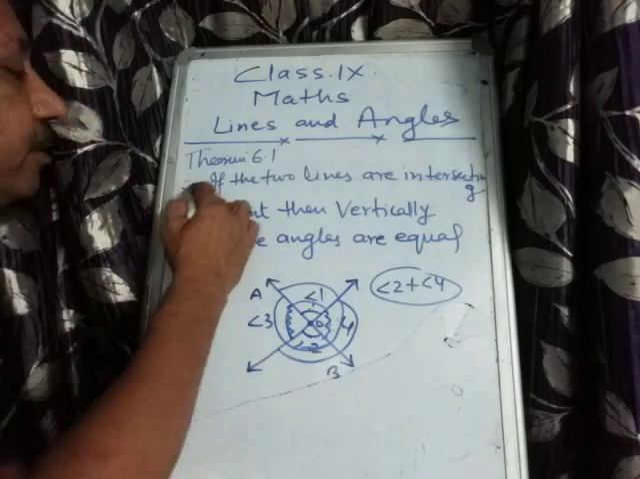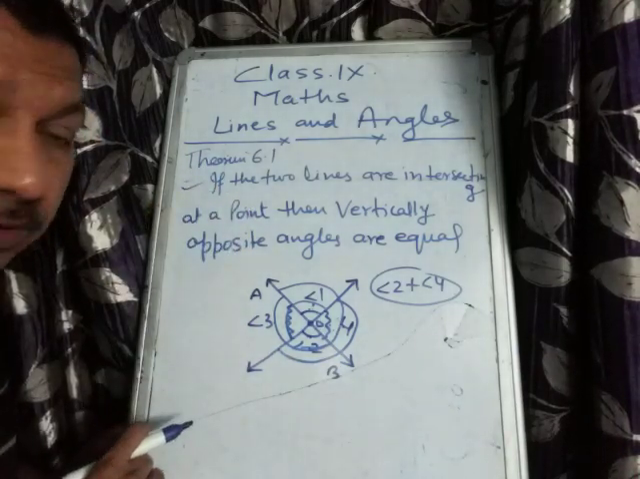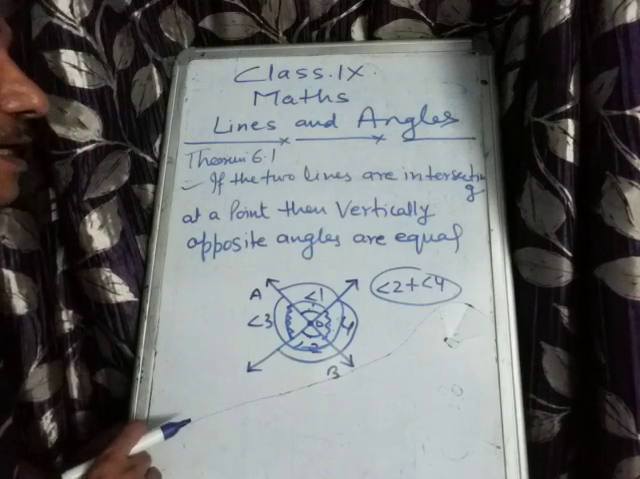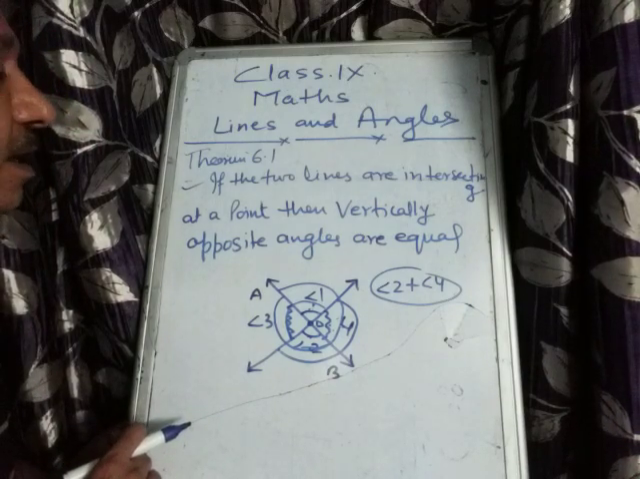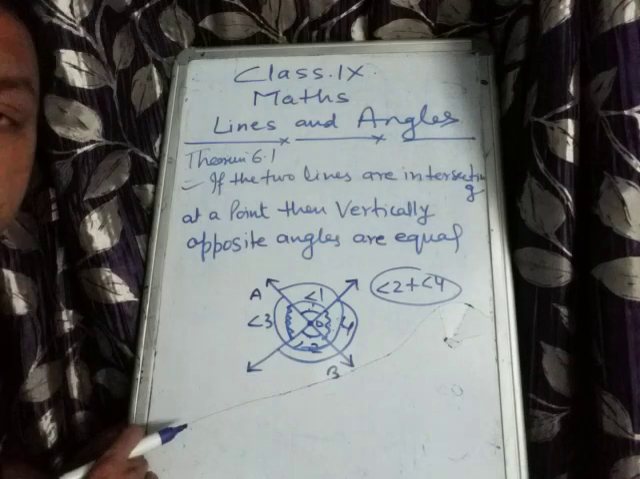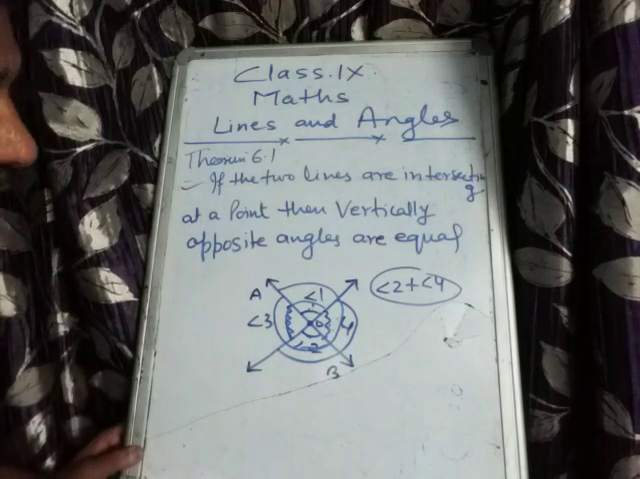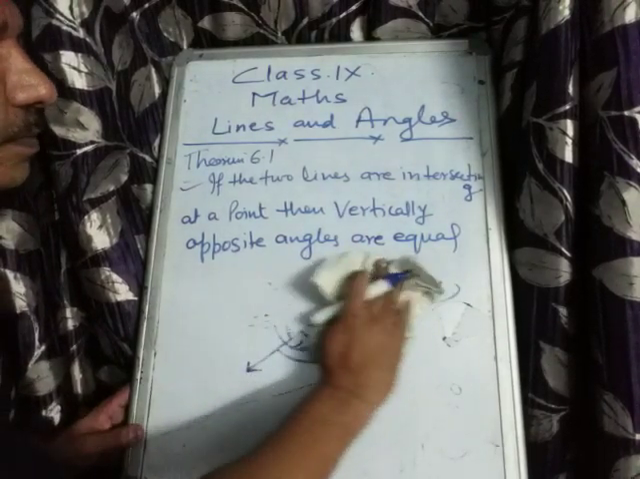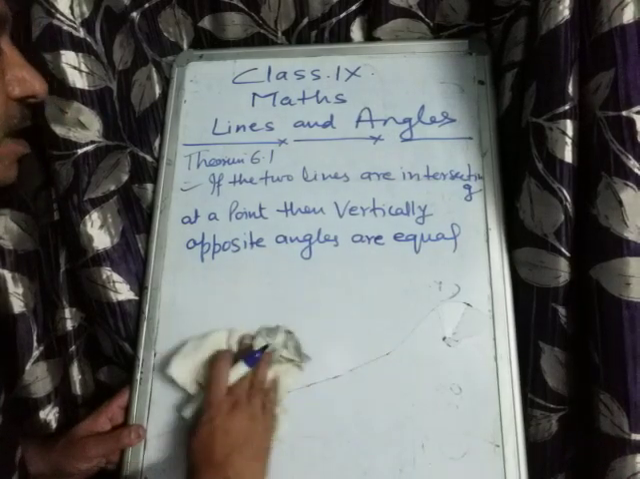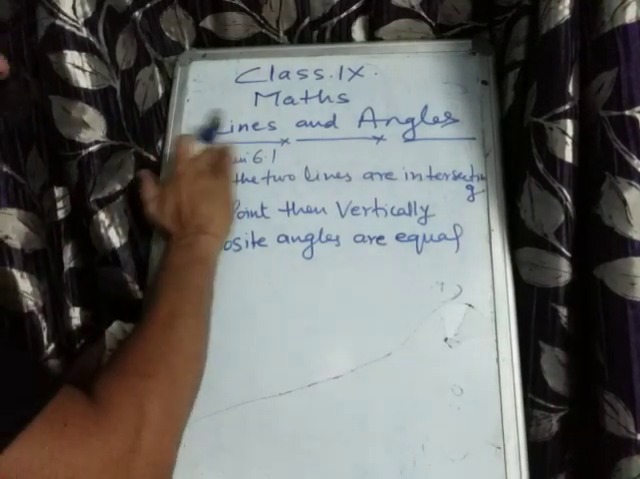So in the statement we have to prove this thing, okay, कि if the two lines are intersecting at a point, then the vertically opposite angles are equal. Now let us just prove this theorem. It is true or not. So first, in the theorem, how will you do that?